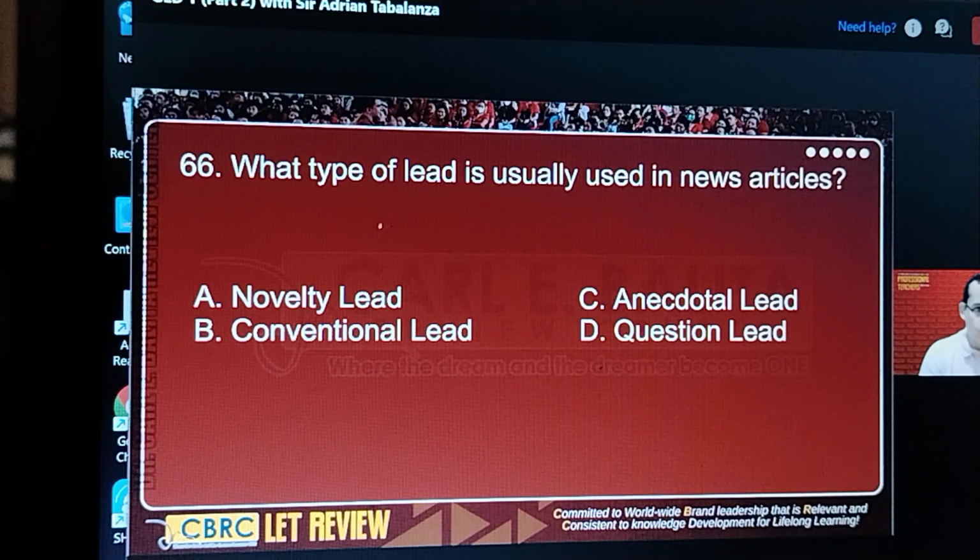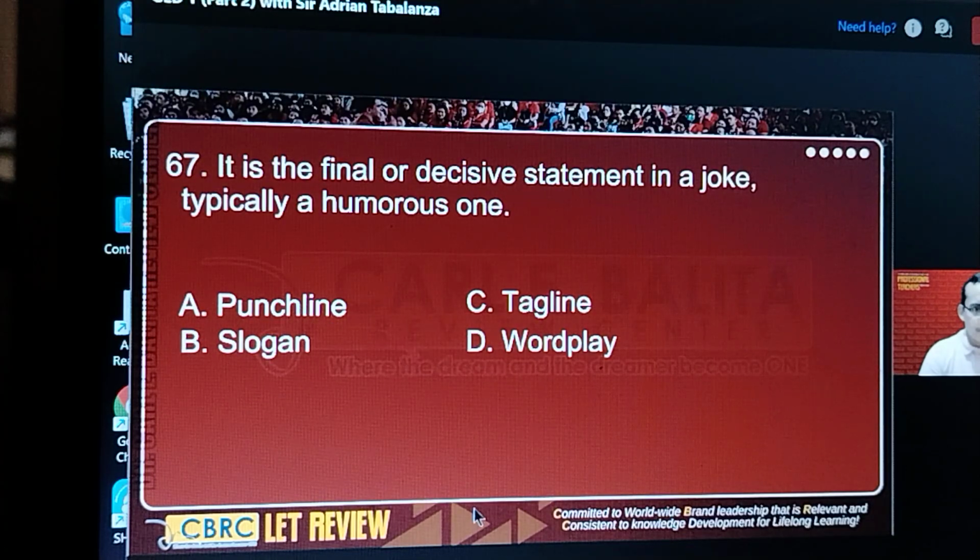Okay, 66. What is usually used? Convention, right? It should answer the H question. What the five size in a book? I mentioned this as well, the money leader. There are two parts of a money leader. You have the premise and the punchline.